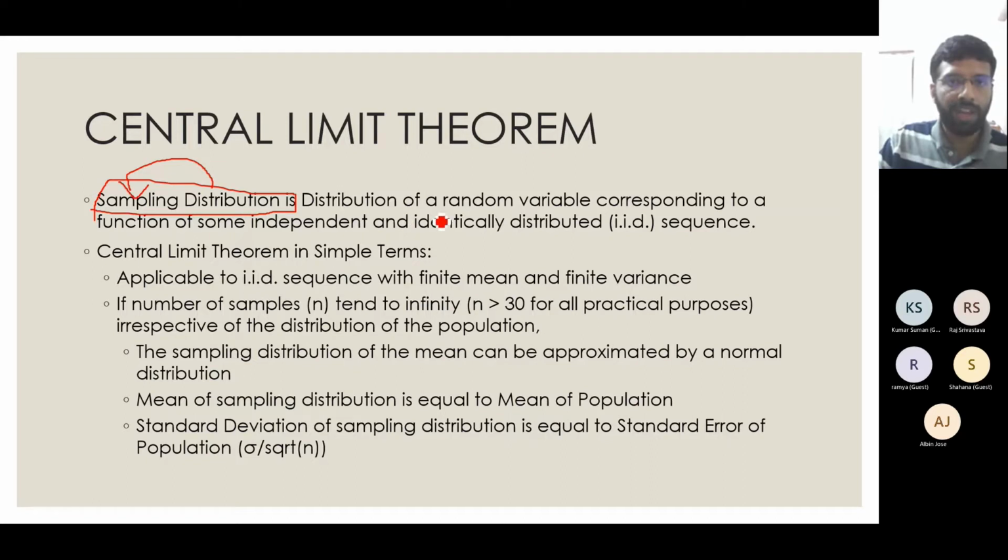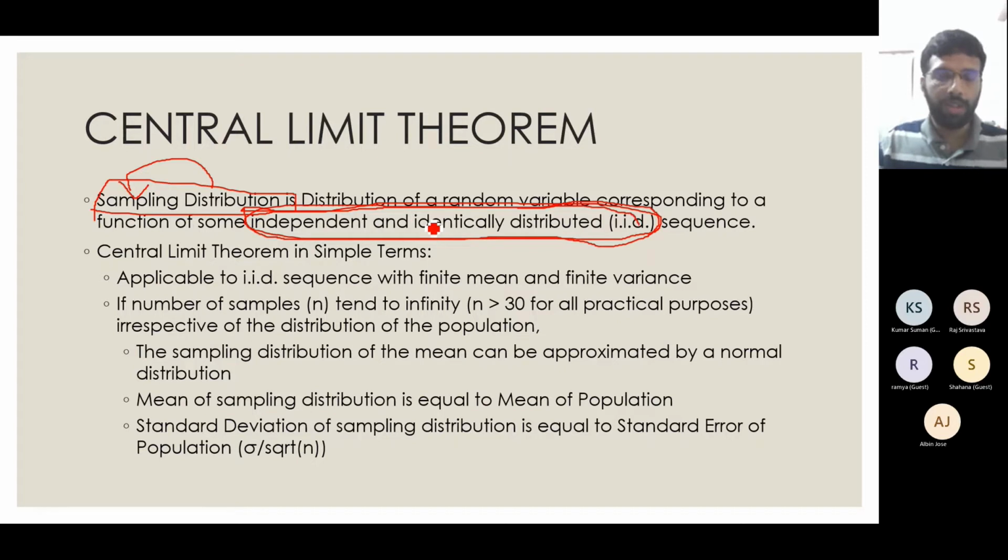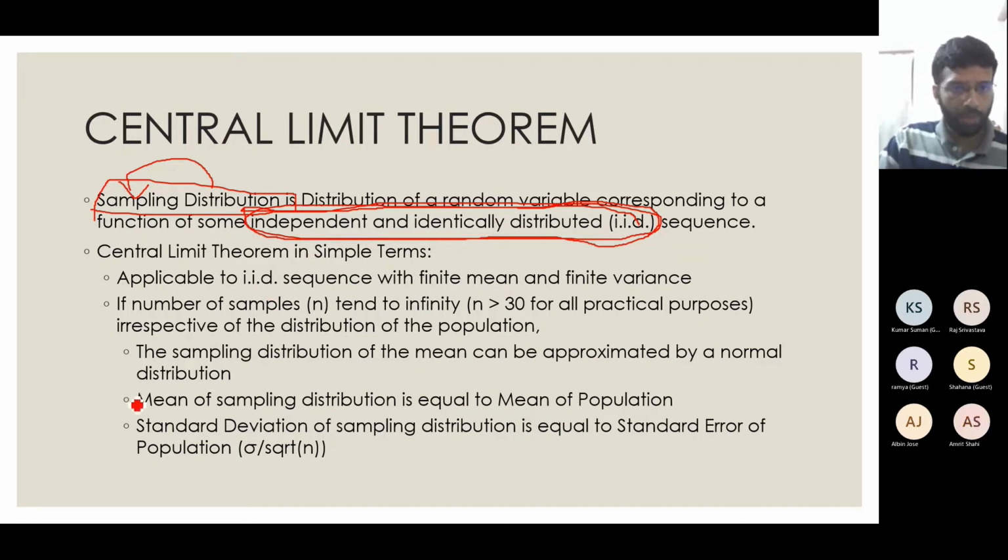It's a distribution of a random variable corresponding to a function of some independent and identically distributed sequence. You just need to know that there is a concept called IID. For details, you can refer to Google. This is a concept that we will be using to define our central limit theorem. In simple terms, it is applicable to IID, independent and identically distributed sequences, with finite mean and finite variance.